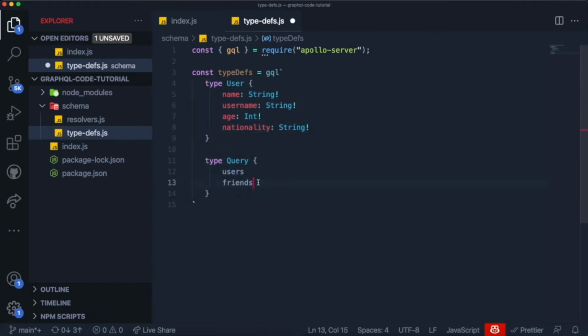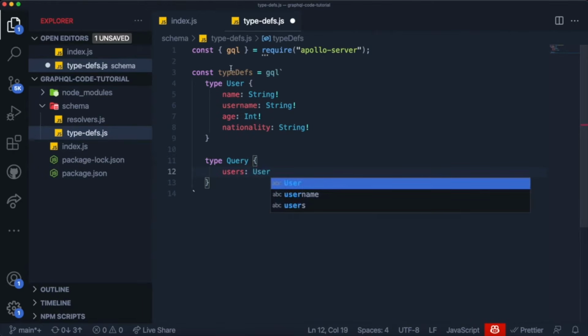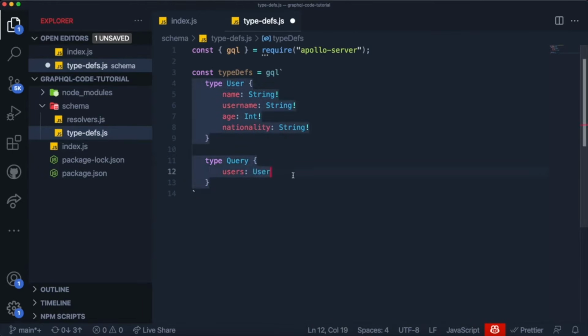So as I mentioned in the past, we might want to get just a query which returns a list of all the users. So let's just call it users like this. And let's just say that it should return a list of the type user that we just created. But right now it just says that it's returning a single user. So in order to say that we want to return a list of the type user, we just wrap this around with these brackets to say it's an array.